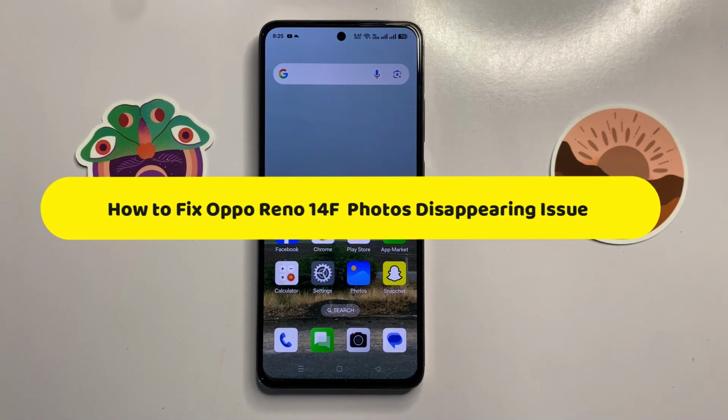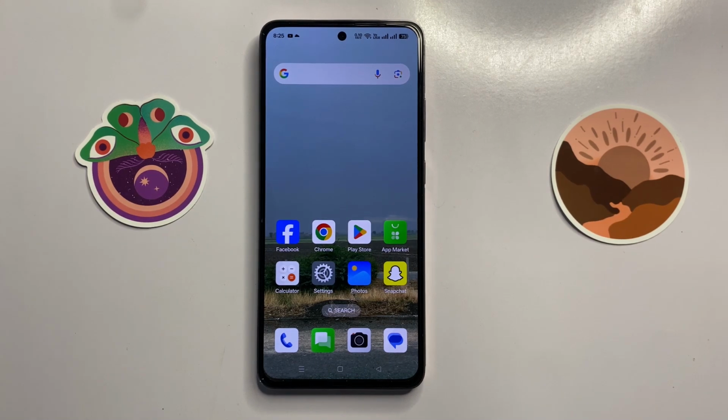How to fix photos disappearing issue in Oppo Reno 14f. So let's start the video.